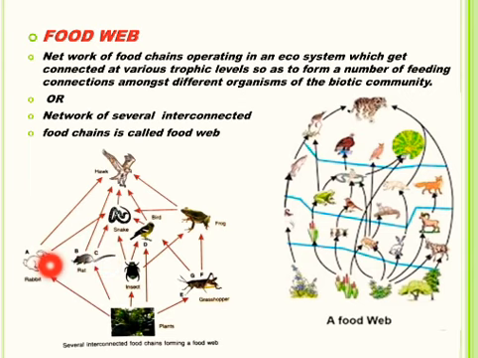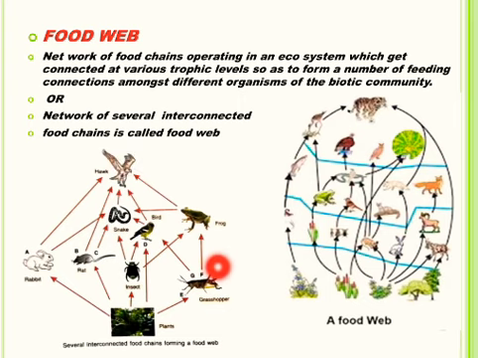For example, in this A food chain, plants are eaten by rabbit and rabbit is eaten by hawk. In B food chain, plants are eaten by rat and rat is eaten by hawk. In C food chain, plants are eaten by rat and rat is eaten by snake and snake is eaten by hawk. In D food chain, plants are eaten by bird and bird is eaten by hawk.